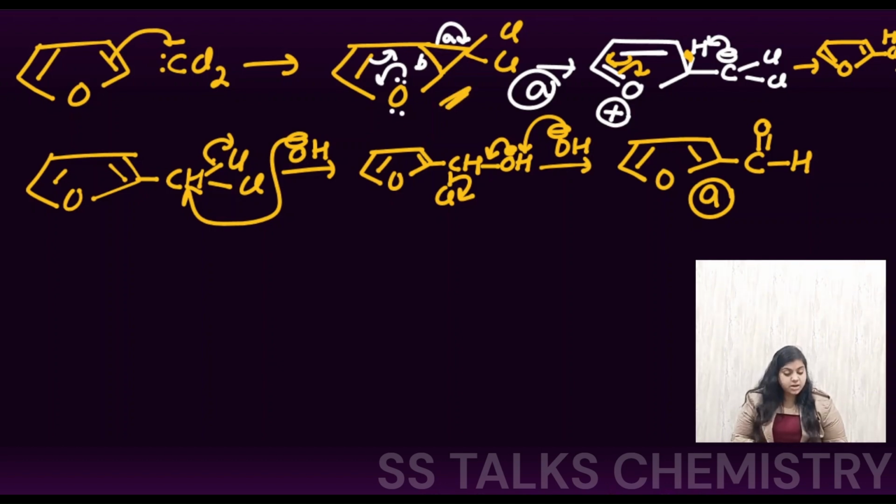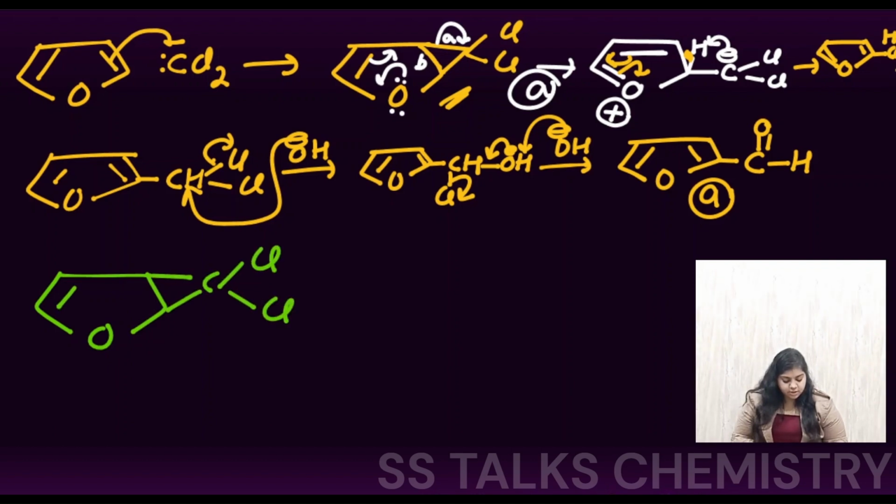Right, now let us have a look at what product we get if bond B is breaking. So now we had this species; after the pi insertion we got this species having the carbon with the 2 Cl groups, right?